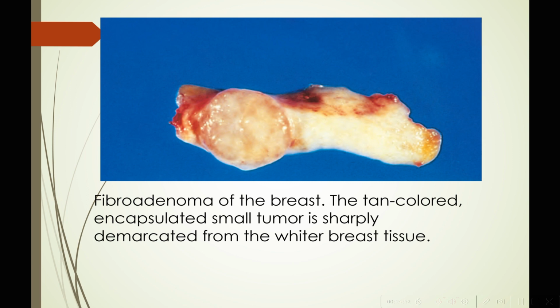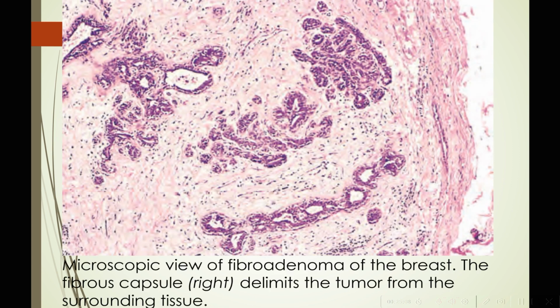This encapsulated mass is sharply demarcated from the rest of the breast tissue. As you can see, this is the fibroadenoma. It has a very well demarcated capsule, and this separates it from the rest of the whiter breast tissue. Here is a microscopic view of the fibroadenoma of breast. The fibrous capsule, here we can see it on the right side, limits the tumor from the surrounding tissue.